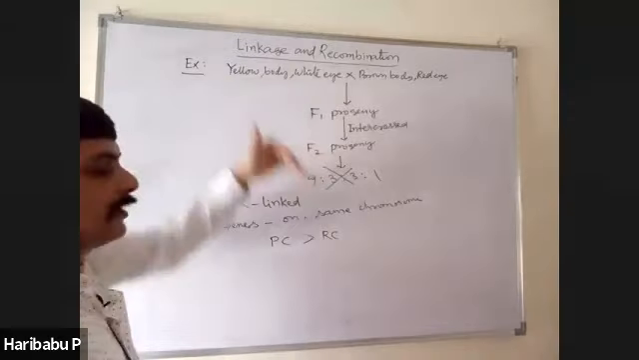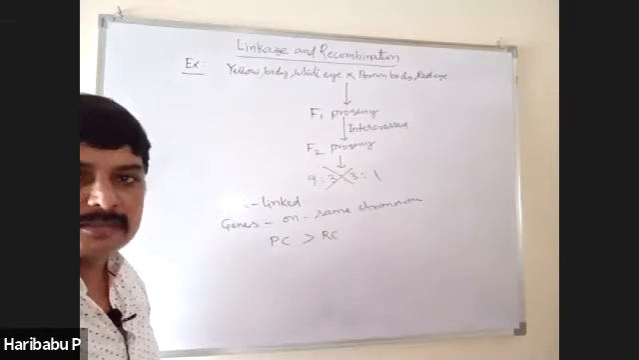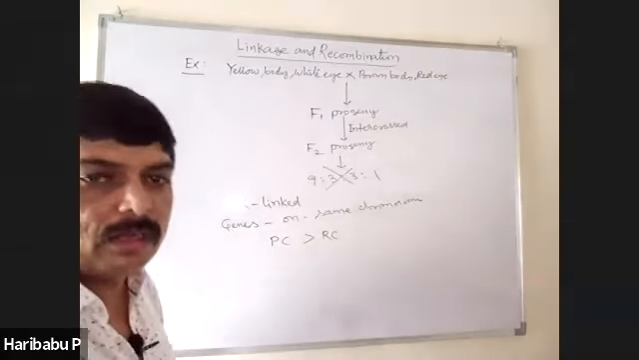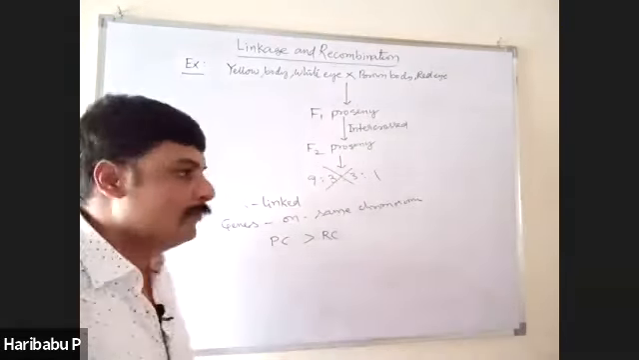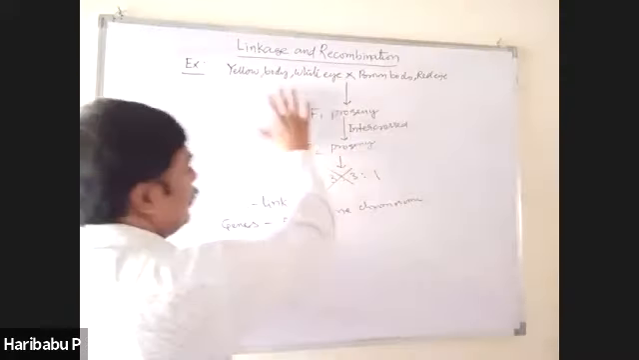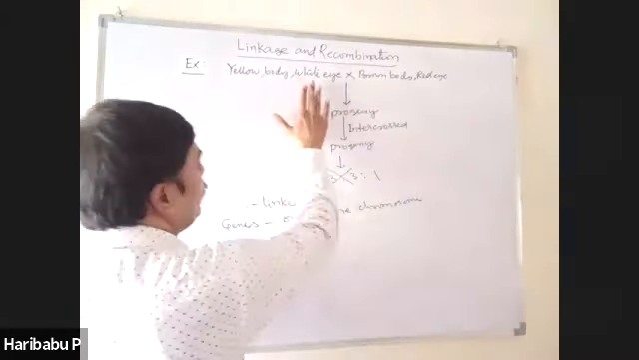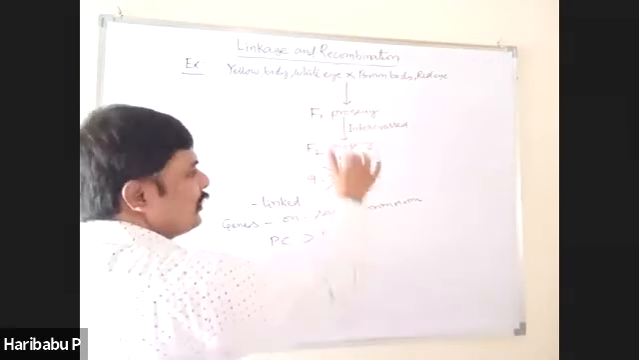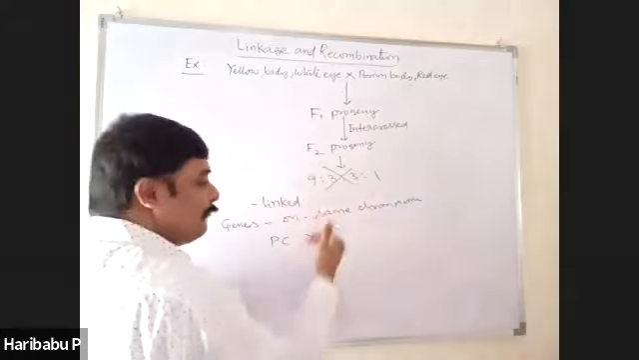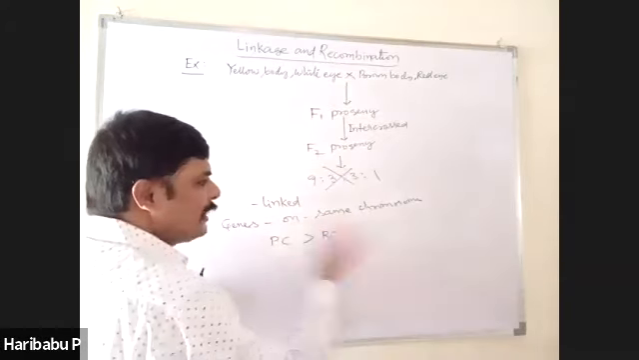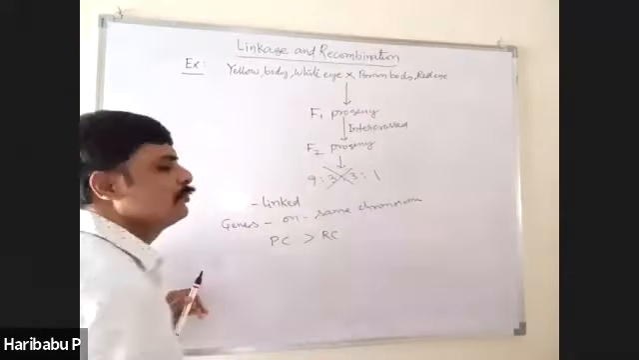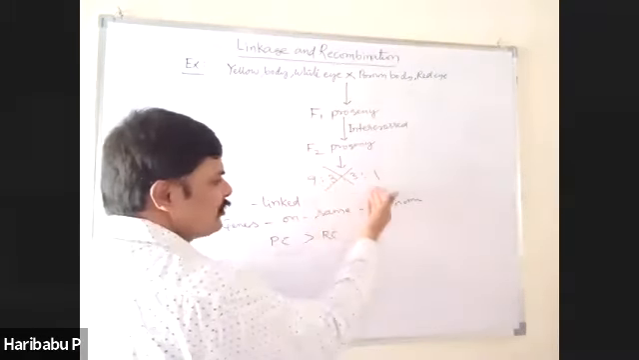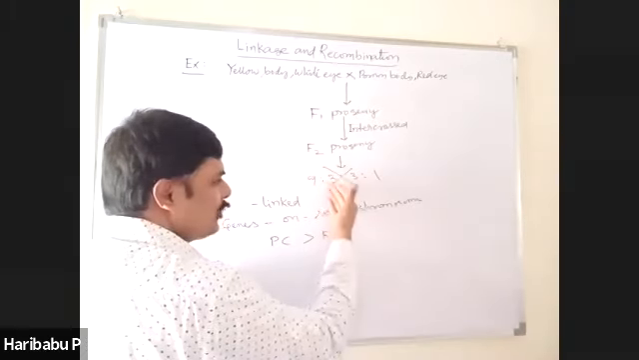I repeat, Morgan conducted several dihybrid crosses on Drosophila similar to that of Mendel on pea plant. For example, when he conducted this cross, yellow body, white eye, brown body, red eye flies, F1 are produced. When F1 are intercrossed, F2 are produced, but the F2 results greatly varied from Mendel's F2. That means the F2 phenotypes are not obtained in this ratio, and also they do not show the recombination,